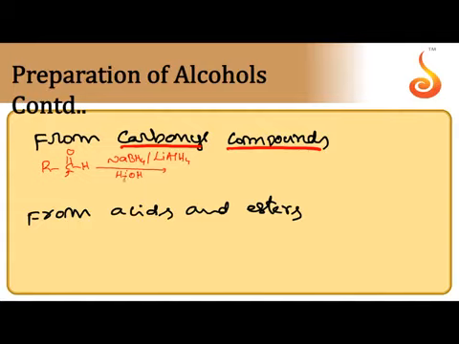So one H comes from NaBH4 or LiAlH4, and one H comes from water. The hydrogen coming from the reducing agent goes to the carbonyl carbon, and the H coming from water goes to oxygen.